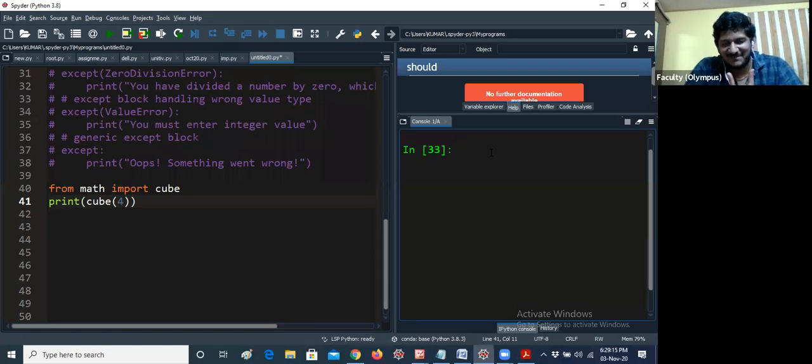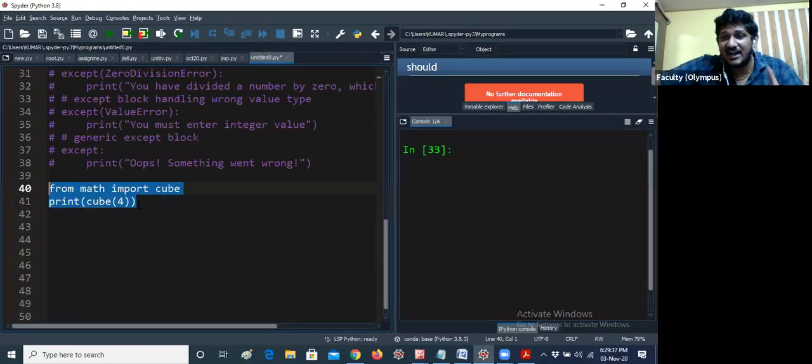Yes, Sushma, absolutely. You are only giving the correct answer. Yes, Veni, now you are thinking in a correct way. So Sushma is saying the absolutely correct answer. We can't import cube, sir, because there is no cube module. Okay, so let me give a run. Here it is not a syntax error.